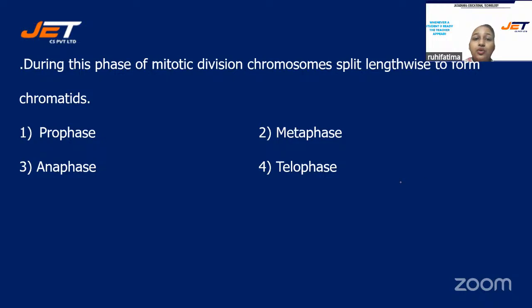During this phase of mitotic division, chromosomes split lengthwise to form chromatids. And your options are number one, prophase, number two, metaphase, number three, anaphase, or is it number four, telophase? All right, the correct answer for this question will be option number one, prophase. Those who have selected one, they all are correct.